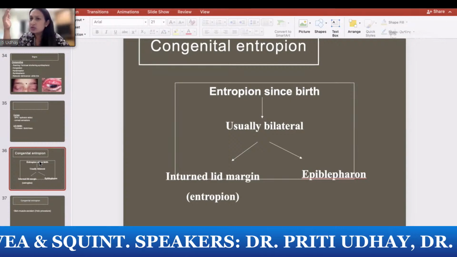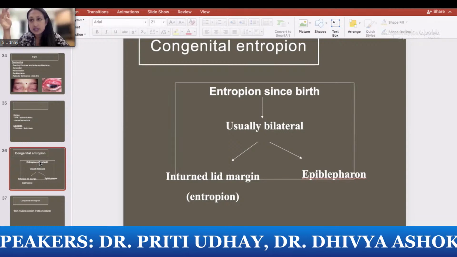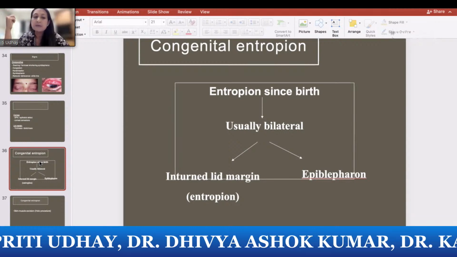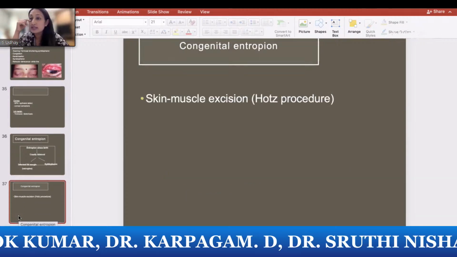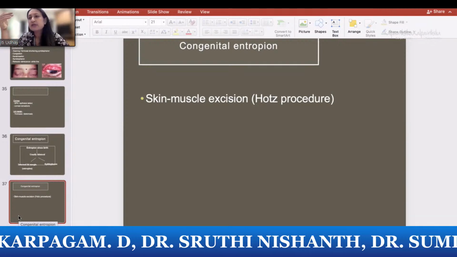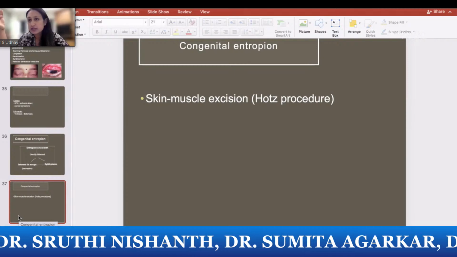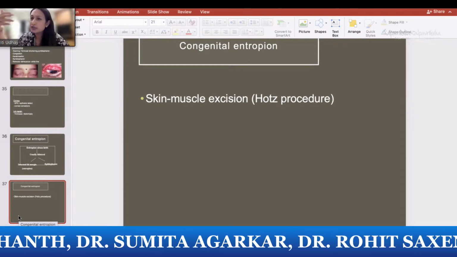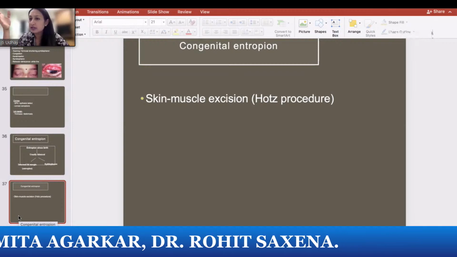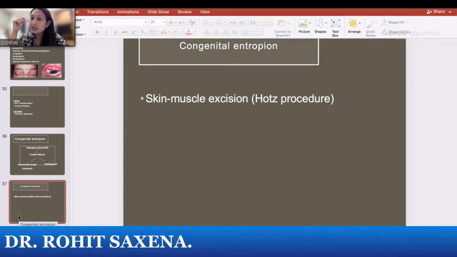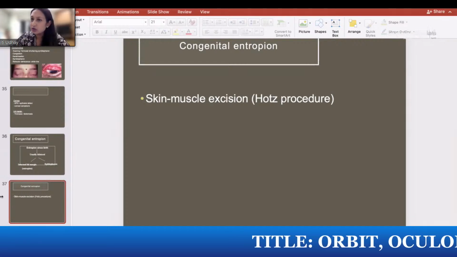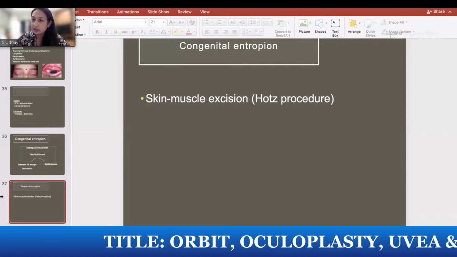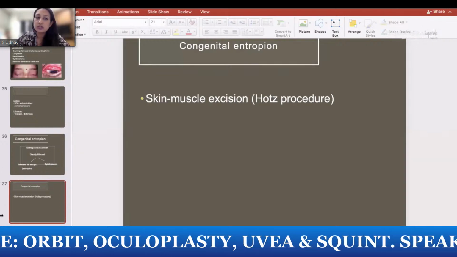And we just give lubricants to these children and they are able to manage for some time till the facial growth is complete. But if you want a definitive procedure for these patients, you need to excise the skin and muscle from the anterior lamella, which leaves a very visible scar on the face, and we try to avoid that now. And in most of the patients that I see, small children with these kind of epiblepharons, I like to give dermal fillers and stretch the anterior lamella in such a way that the eyelashes evert. So the first treatment would be just lubricants if there is no corneal problem. If there is a corneal problem, you try with dermal fillers. If that doesn't work, then you need to do this Holt's procedure.